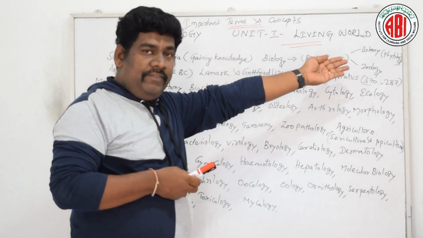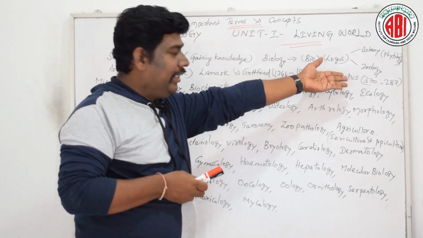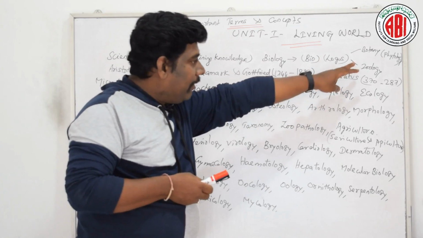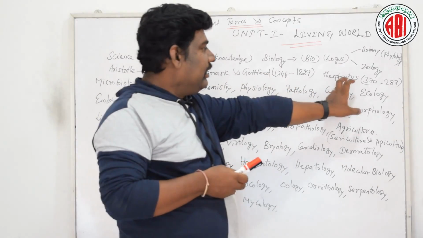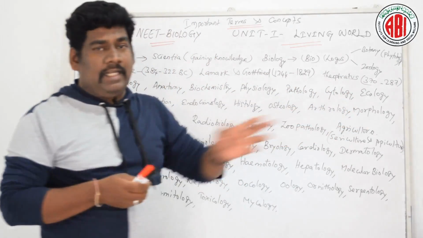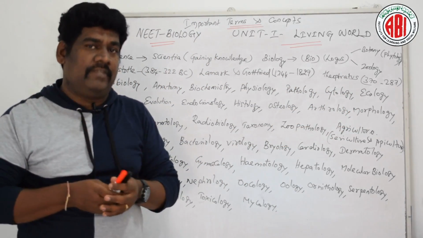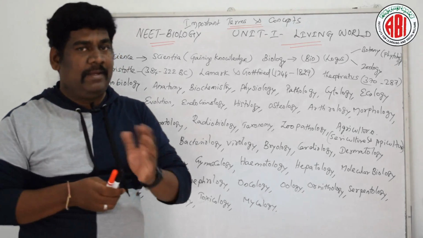And already we know there are two categories, botany and zoology. Then botany, the branch of science, was first termed by Theophrastus, and he is also considered to be the father of botany or father of phytology.